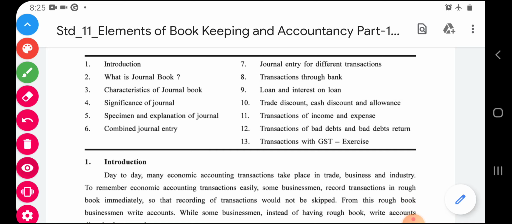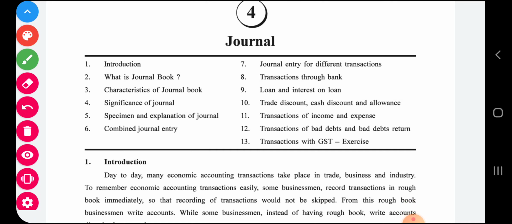In this lecture, we are about to start the new lesson and the most important chapter of first part. That chapter name is journal. Chapter number 4. In the previous lecture, we discussed the twofold effect, the rules of debit credit, which account to debit, which account to credit, types of accounts, everything we discussed in chapter number 2. Chapter 3, I am skipping it just now because it has no direct connection with chapter 4. Chapter 2 and chapter 4 are directly connected.